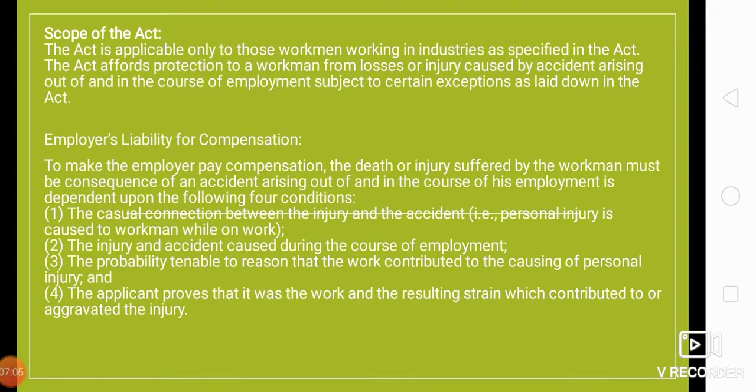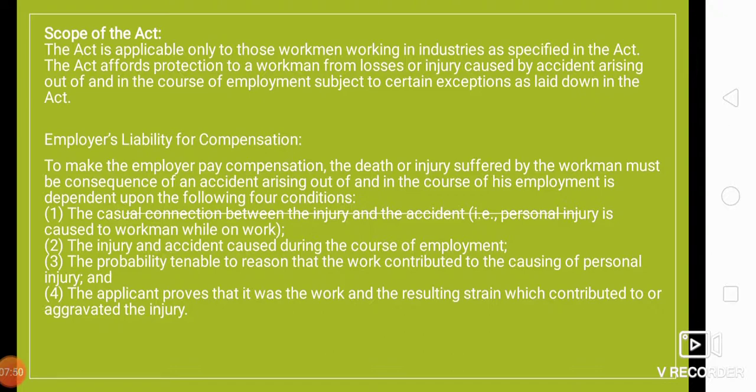So let us see what is the scope of the Act. The Act is applicable only to those workmen working in industries as specified in the Act. Whatever industries have been specified in the Act, it is applicable only on those industries. The Act affords protection to a workman from loss or injury caused by accident arising out of and in the course of employment, subject to certain exceptions as laid down in the Act.